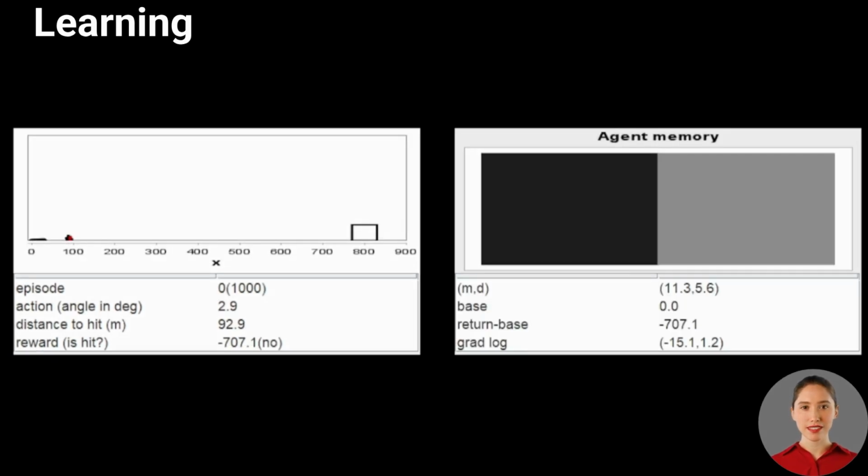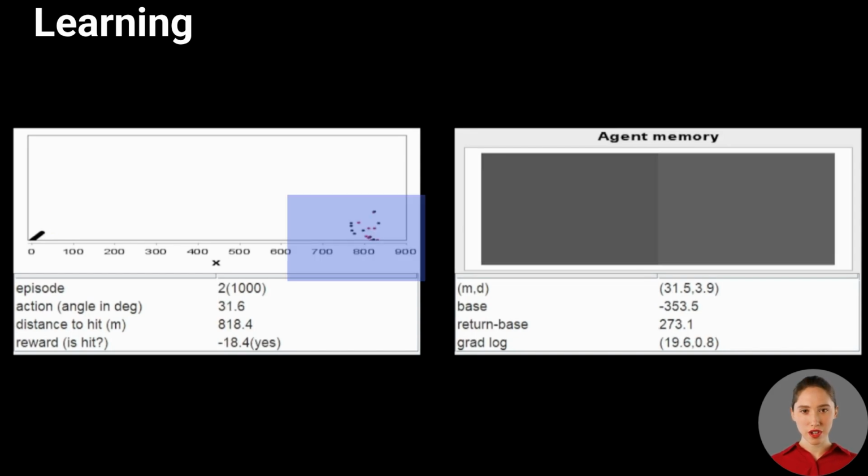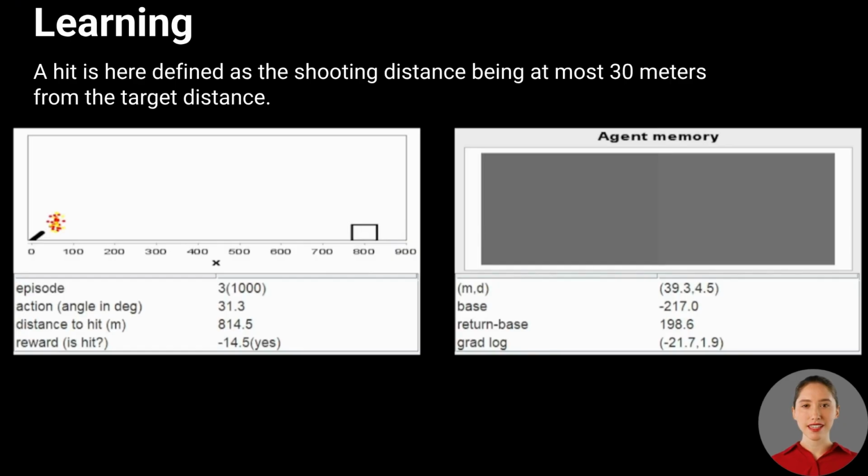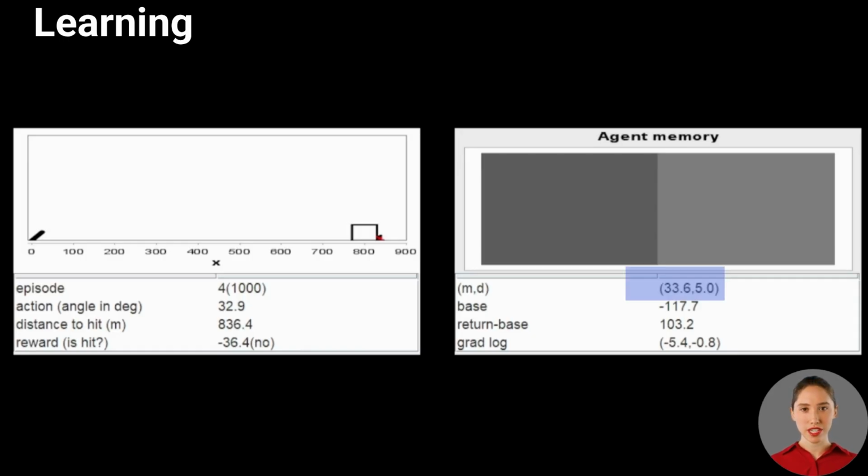The shooting now begins. There is a small explosion if the cannonball misses the target, and a larger explosion if there is a hit. The animation is now paused to reflect. During the first episodes, there were some hits and some misses. The agent has already realized that the shooting angle should be around 33 degrees. The exploration is still high due to a relatively large deviation, denoted d, and here set as 5. A large deviation results in a wider spread of sampled angles. Another observation is that the baseline, which reflects a typical reward, is far from 0 and requires further tuning.